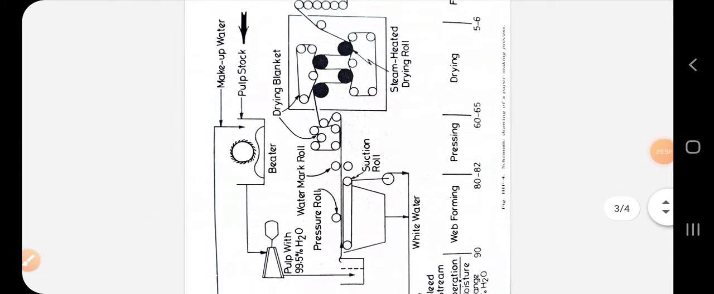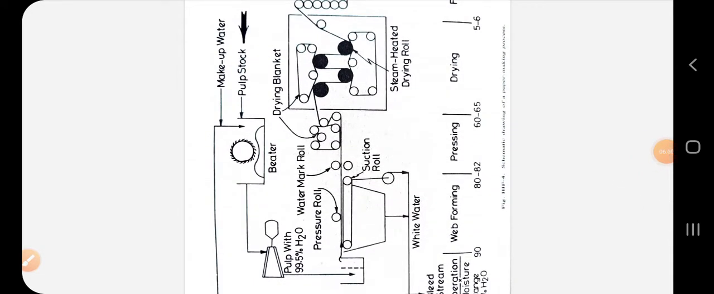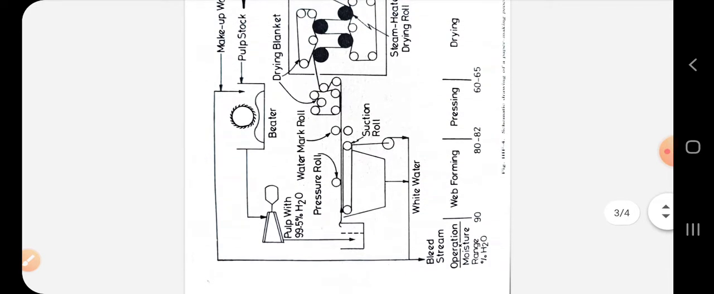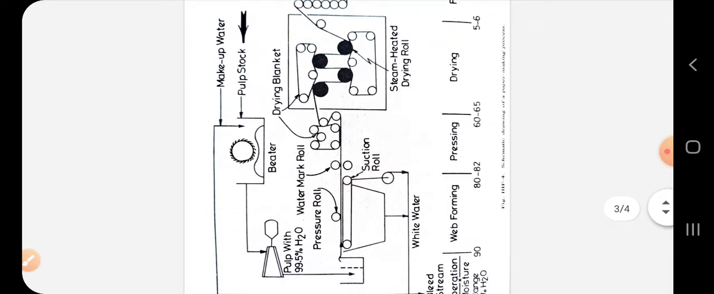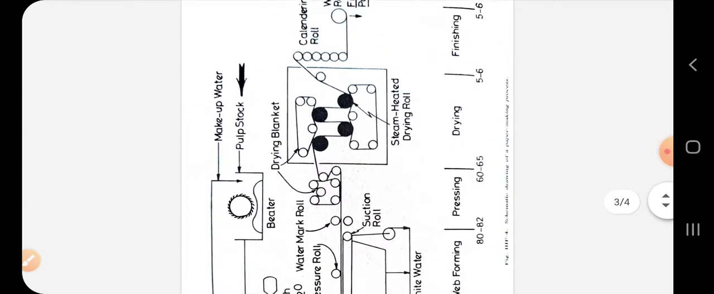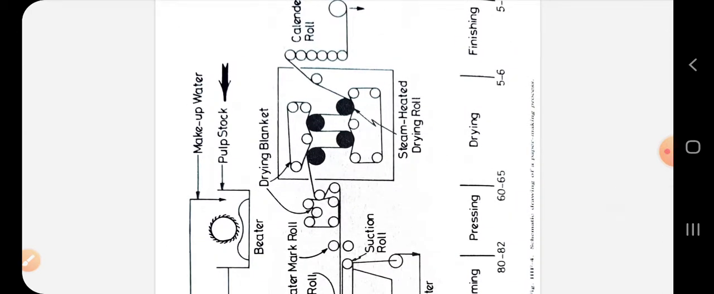Also, this water which is being collected here due to gravity is known as white water, and this water is used to obtain maximum recovery of fiber and other additives. This helps in preventing or at least decreasing pollution to some extent. Now this wet sheet which is being fed to steam heated drying roller contains about 80% water.